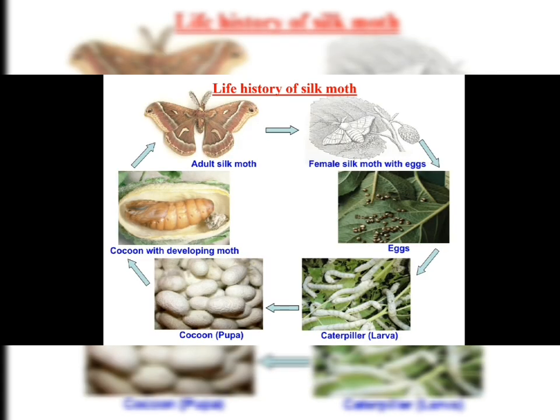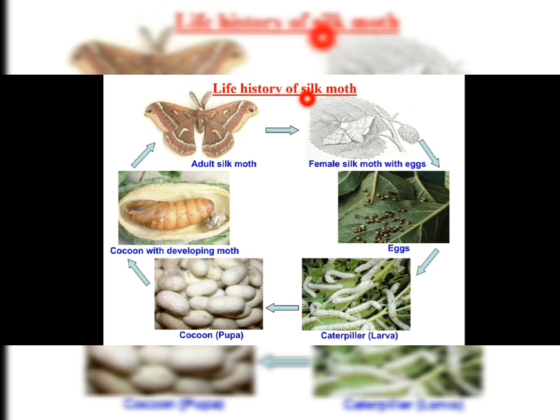Here also you can clearly see in the picture the adult silk moth. This is the female silk moth laying eggs. Hundreds of eggs are laid here on the leaf. So here you can see in the picture small eggs on the mulberry leaf. After hatching, the caterpillar or larva comes out, and this larva secretes a fiber called protein and weaves fibers around itself, and then it converts into the cocoon where the larva undergoes the pupa stage and the cocoon develops into a moth.